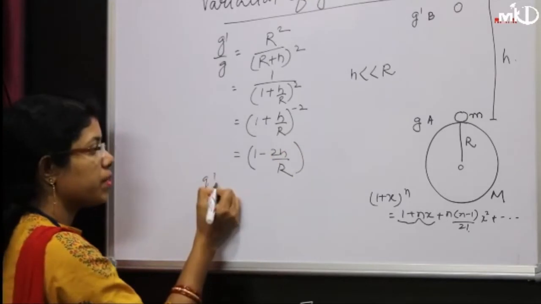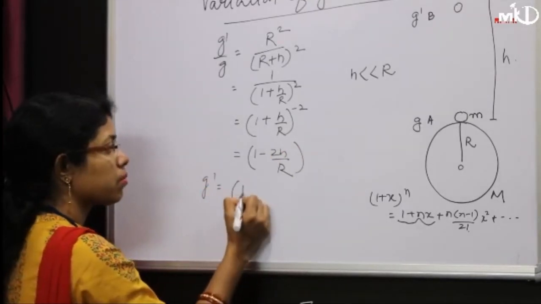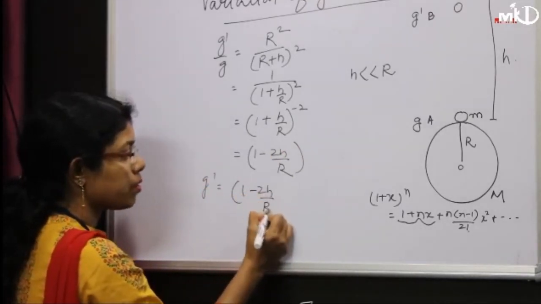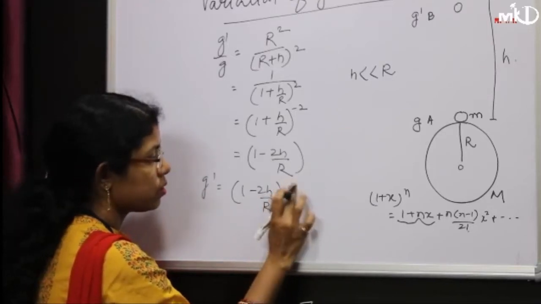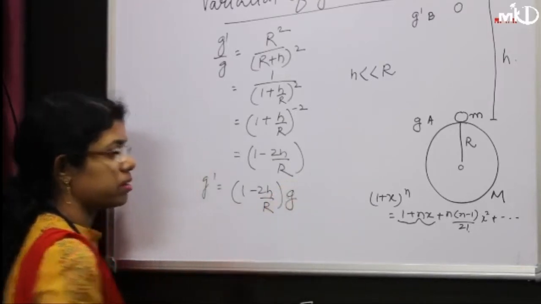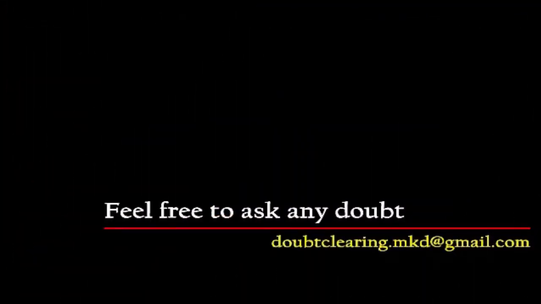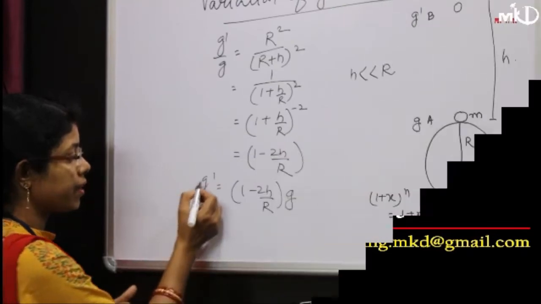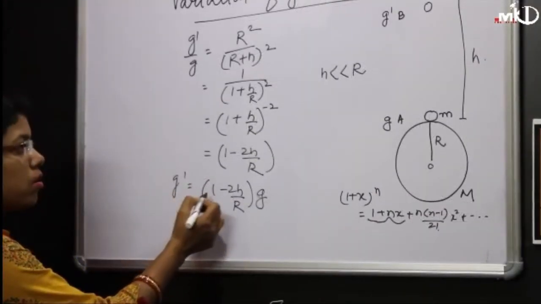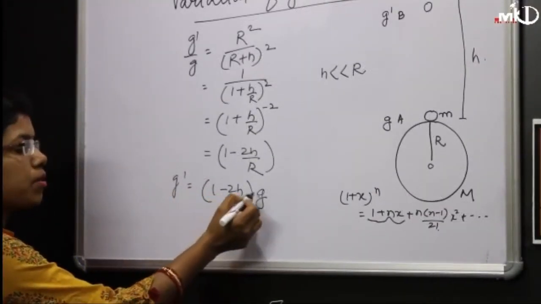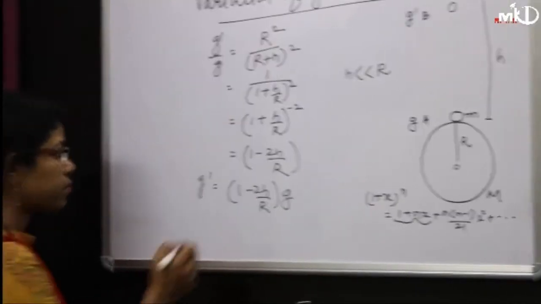So g dash will be equal to 1 minus 2h upon r into g. If we want to calculate weight, it will be mass times this. So g dash equals 1 minus 2h upon r into g.